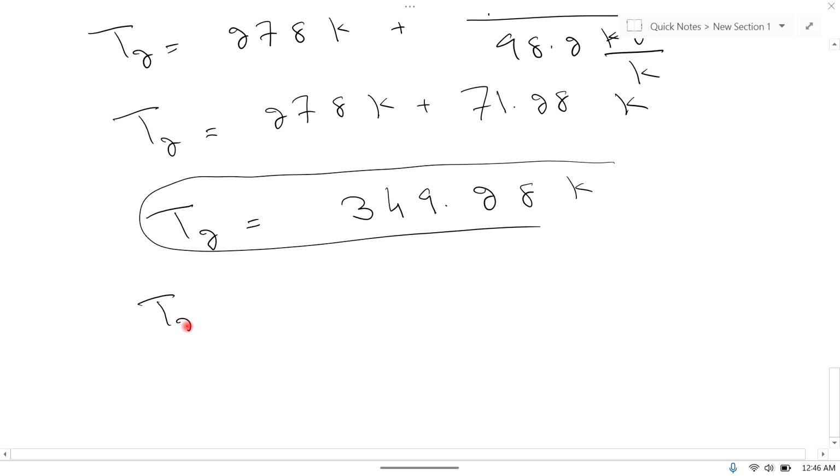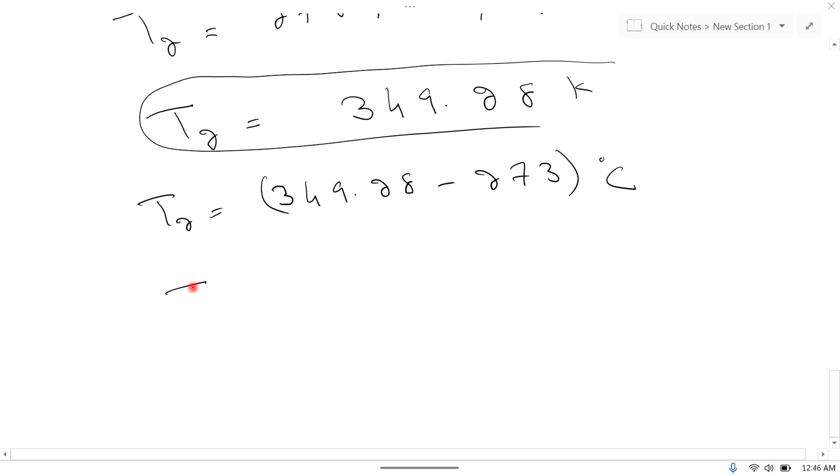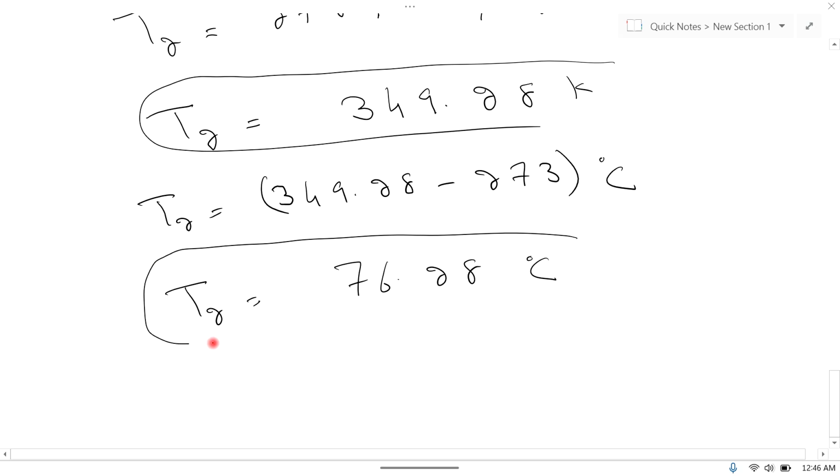So T2 is equal to 349.28 minus 273 degree centigrade. So T2 is equal to 76.28 degree centigrade, and this is the final answer.